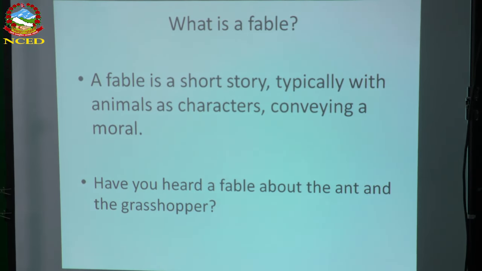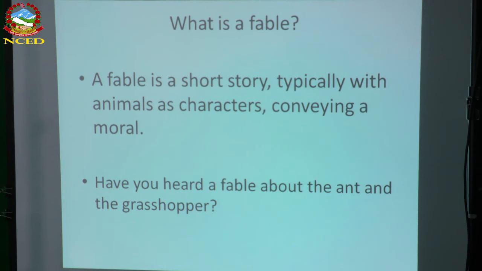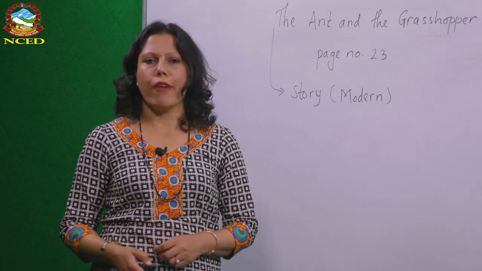What is a fable? What do you understand from this word fable? And you might have heard about the fables of Aesop or other fables. If not, you can see the definition here. A fable is a short story, typically with animals as characters. It means a fable is a short story which has animal characters conveying a moral. So, this is the definition of a fable.